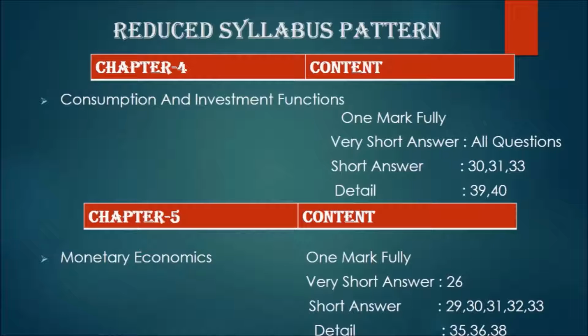Chapter 4, Consumption and Investment Function. Very short answer: all questions. Short answer: 30, 31, 33. Detail: 39 and 40.